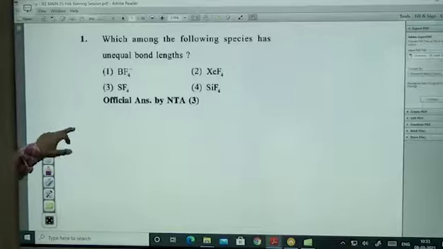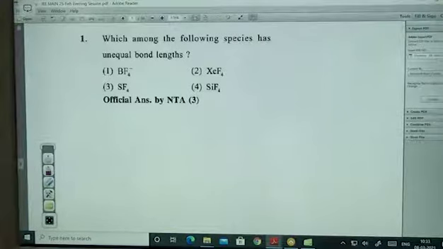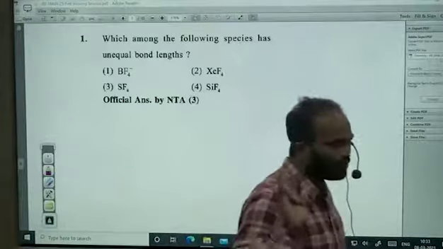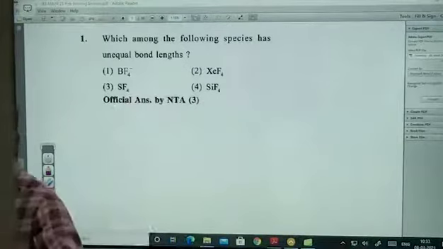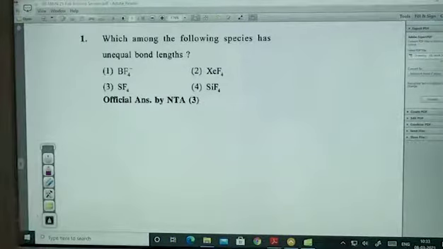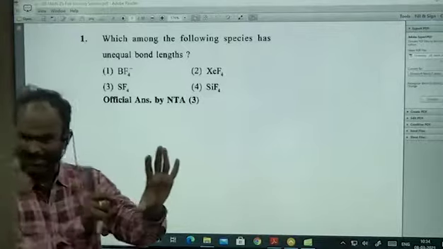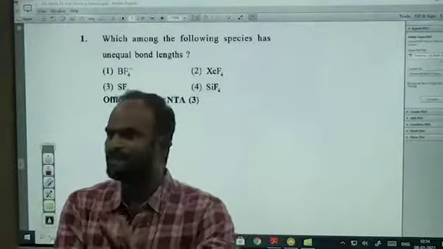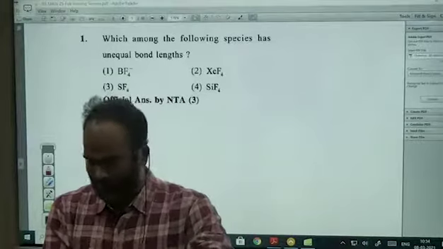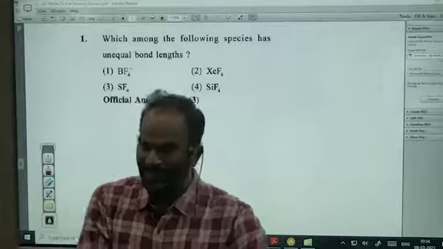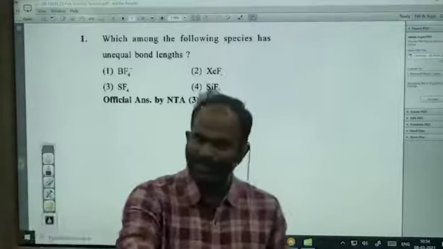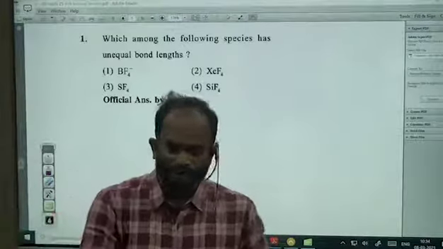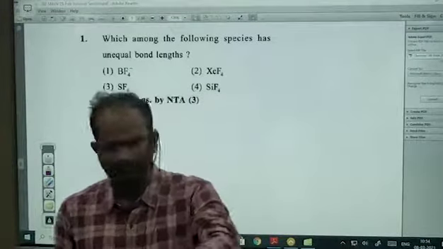Among the following species, which has unequal bond lengths? First of all, I don't want to answer the question directly. First, let us see what structures you have and in which structures the bond lengths are equal or not equal. sp hybridization, linear, equal bond lengths. sp2 hybridization, trigonal planar, equal bond lengths. sp3 hybridization, tetrahedral, equal bond lengths. Even if you take sp2 hybridization with 2 bond pairs and 1 lone pair, angular or V shape, they also have equal bond lengths.